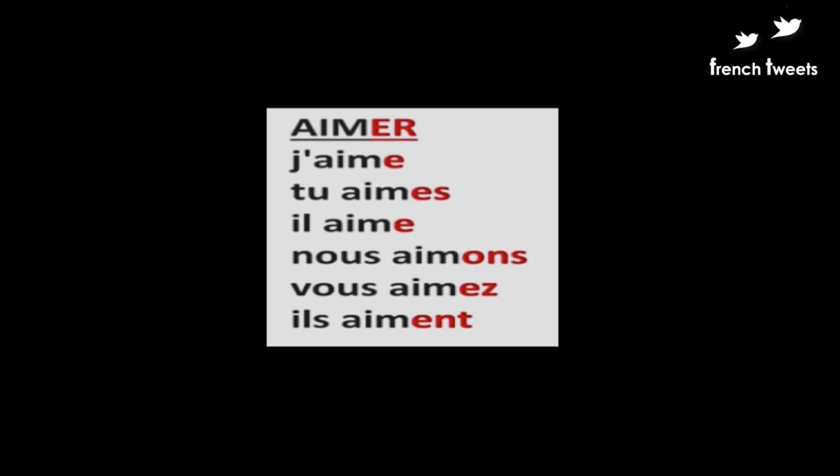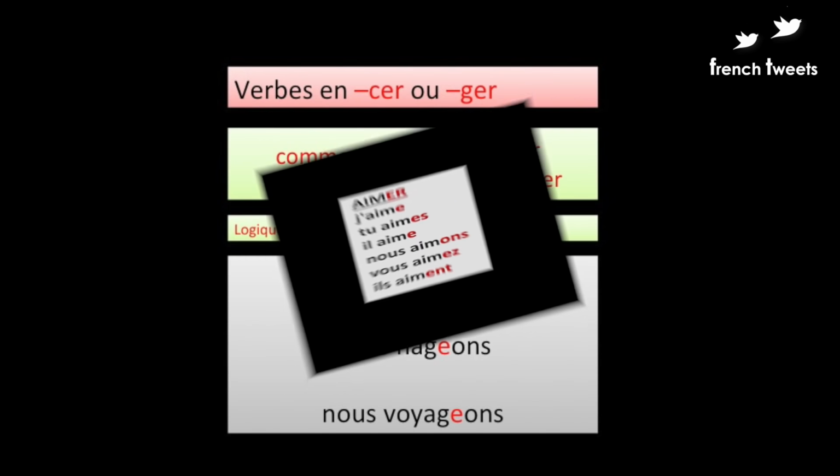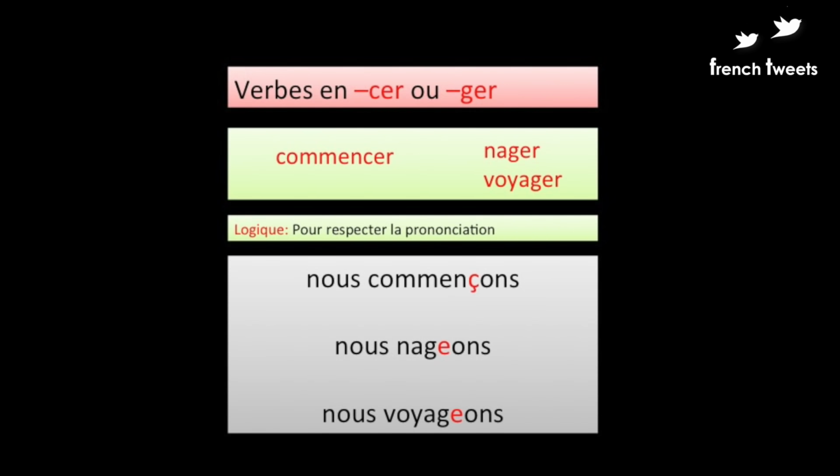Now let's have a look at the other, irregular verbs of the first group, ER. The ER ending verbs with the terminations CER and GER are irregular because there are certain alterations with the conjugations. And the logic behind all these alterations is to respect the pronunciation of the verb.